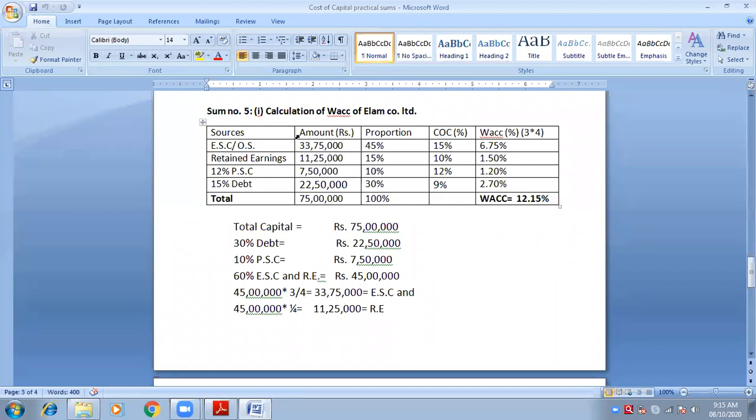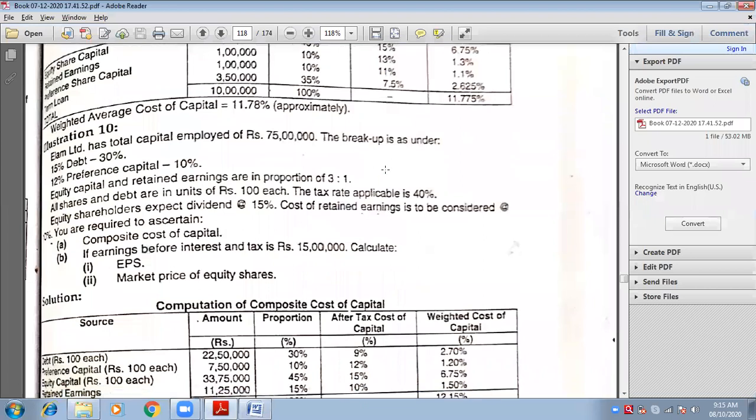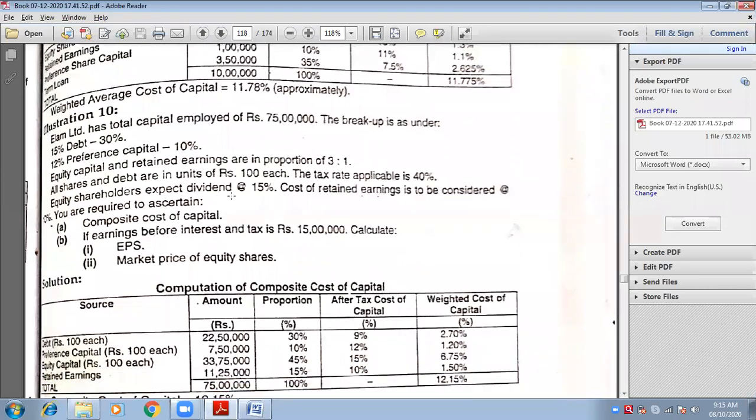So this is how we have calculated the amounts. We already know the total 75 lakhs, and with the help of total and individual amounts we have calculated proportions. What about COC? Look at the question. Equity share expected dividend 15%, already given. Preference shares 12% already given. Cost of retained earnings 10% already given. So for debt we have to change.